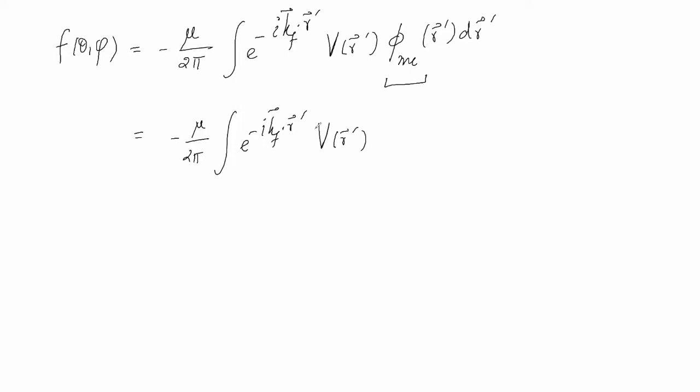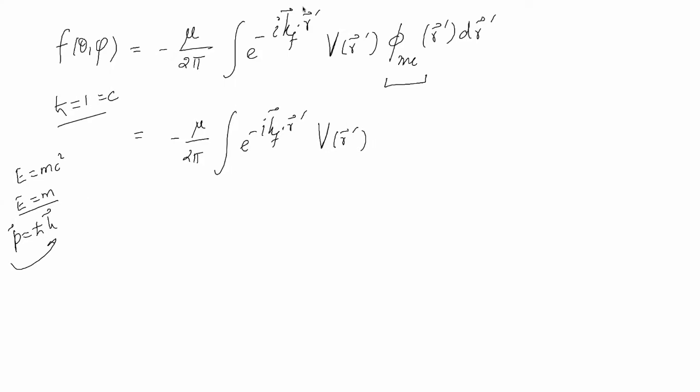I have forgotten h cross everywhere because I work in natural units where h cross equals c equals 1. E equal to mc square is the rest mass energy of the particle, but generally we write E equal to m, and we do this because of the natural units. Similarly, P is equal to h cross k, and generally P is written in terms of the wave number. This is in natural units.